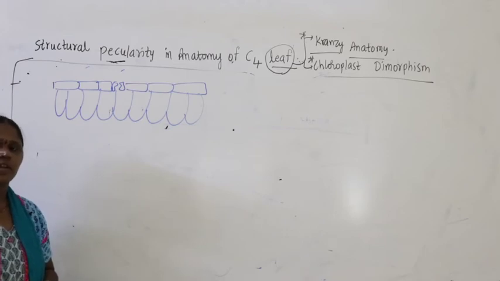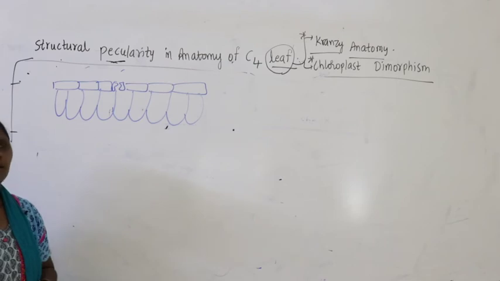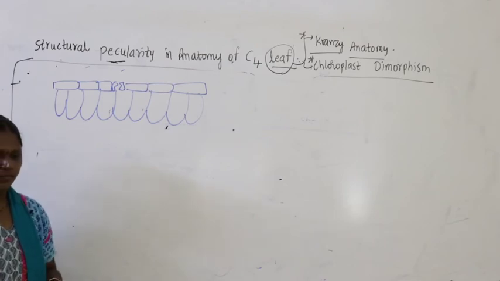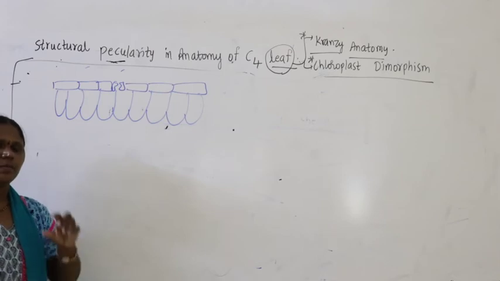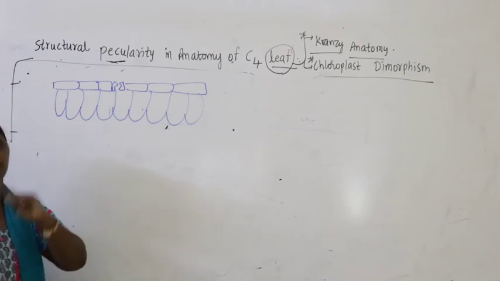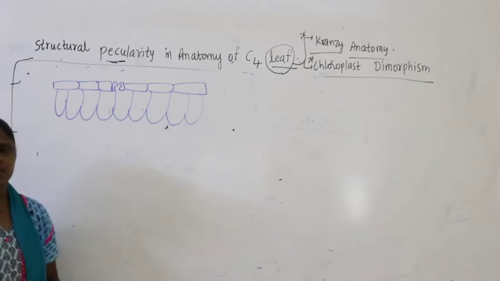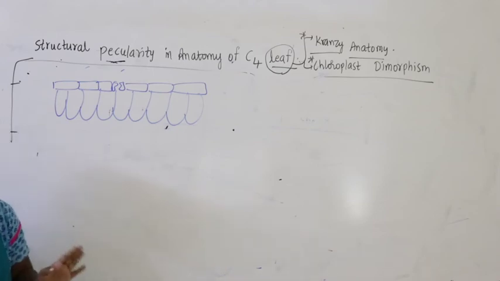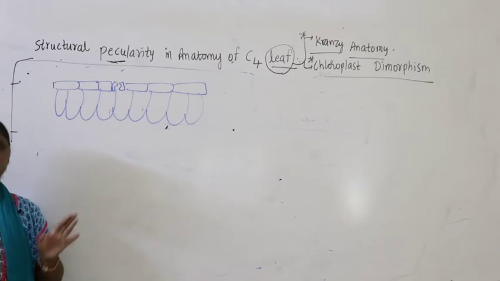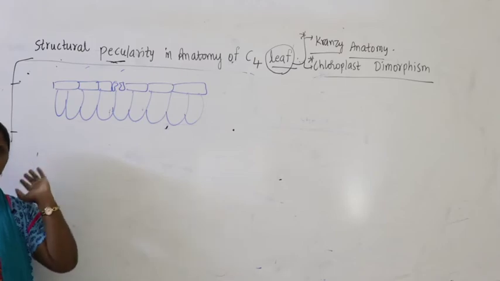Pigments: chlorophyll A, B, C, D, E, F, xanthophyll, carotenes and phycobilins and all that. When you talk about pigments, you need to talk about the complete structure of chloroplast. Revise the total cytology chapter once again. And when you say chlorophyll A, B, C, D and carotene, xanthophyll, you need to revise the plant kingdom, algae.